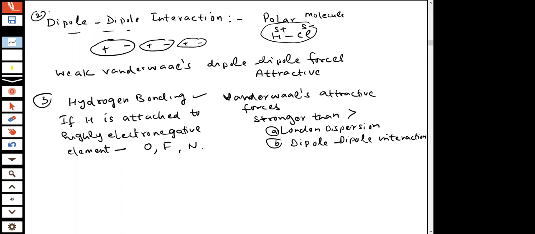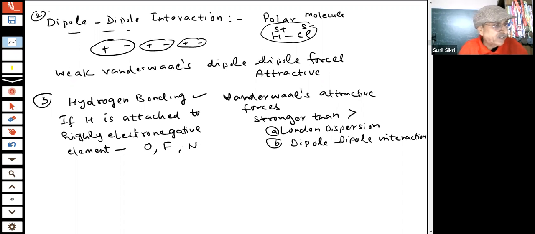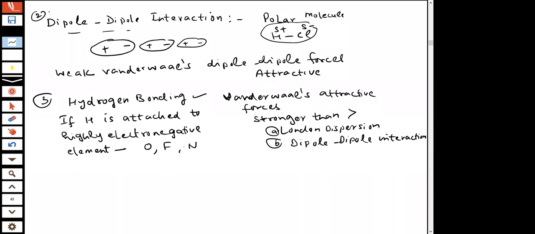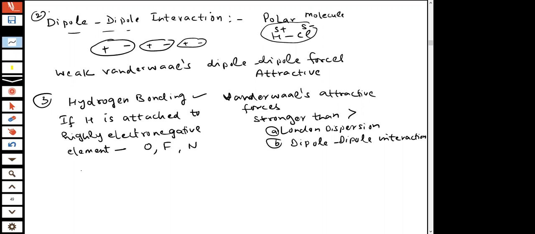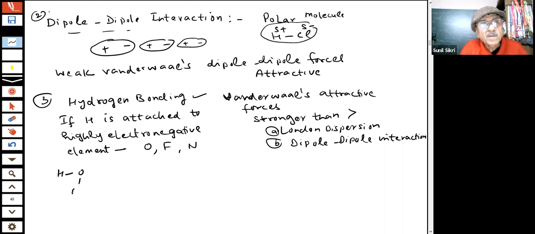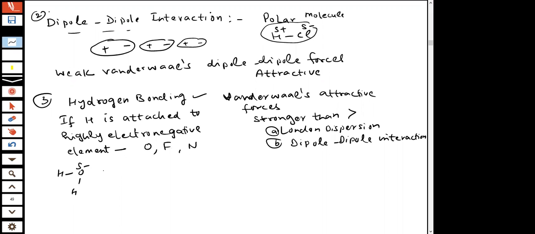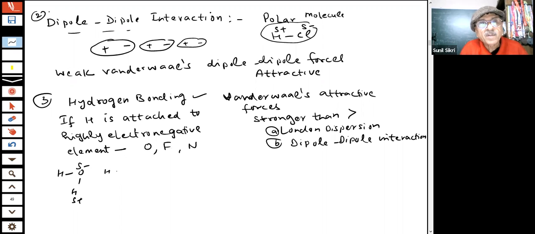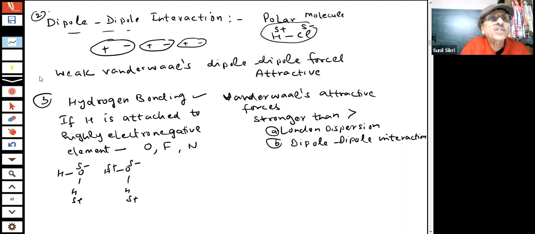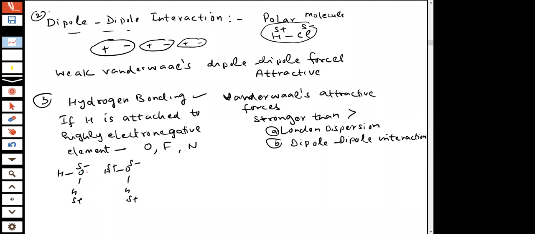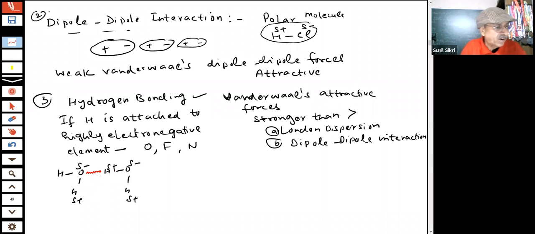So if hydrogen is attached to them, what will happen? Then there can be a formation of hydrogen bonds. For example, we have shown the case of water. This is my water, students. You have said this is positive, this is negative, positive. What happened here, students? The hydrogen can form strong hydrogen bonds.